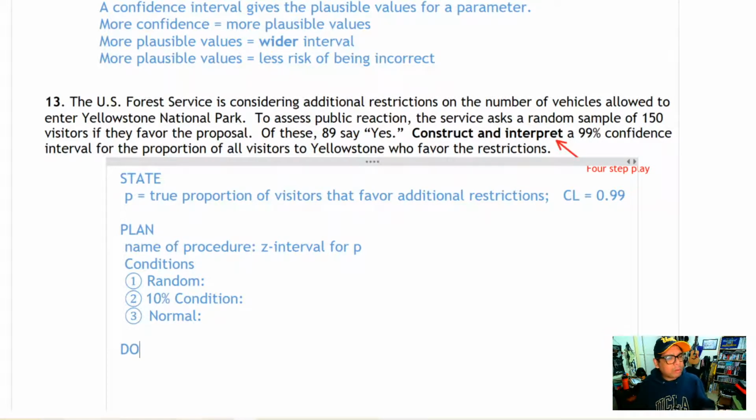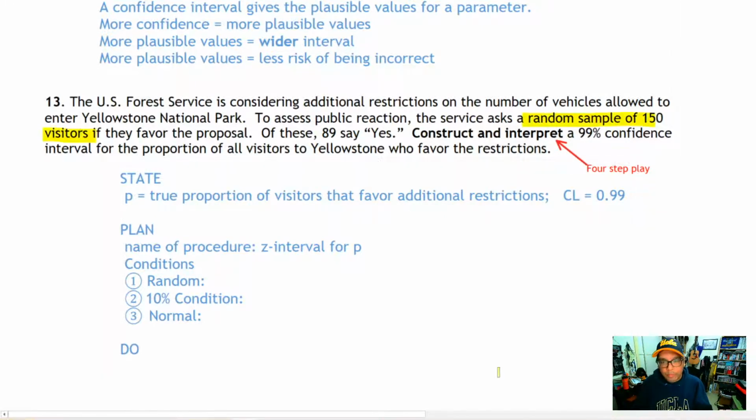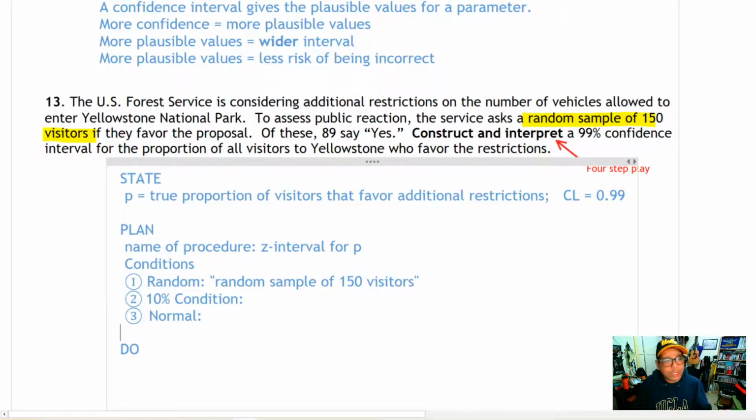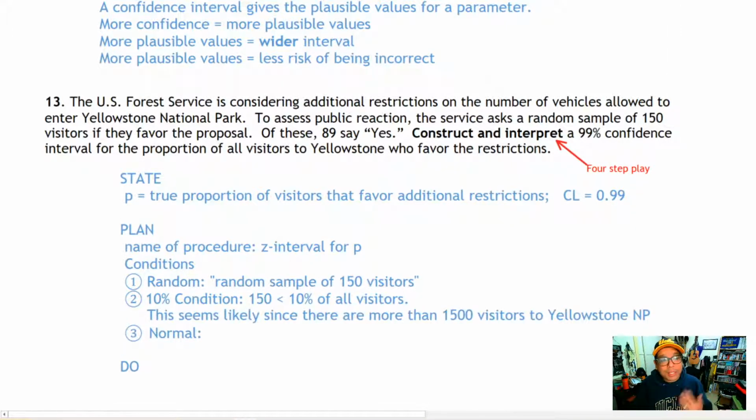Let's start with random. Do we have anything in the text that says we have a random sample? I see it right there: a random sample of 150 visitors. That takes care of our first condition. Next is the 10% condition. Our sample size needs to be less than 10% of the population, in this case less than 10% of all visitors. That seems likely, because there need to be more than 10 times the sample size, so 1,500 visitors to Yellowstone National Park.